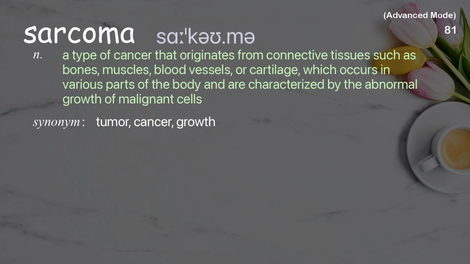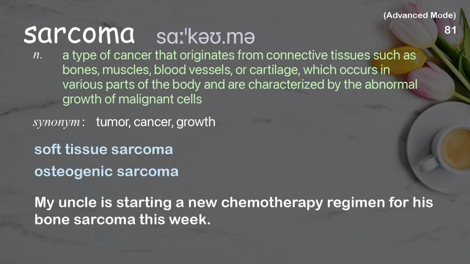Sarcoma. A type of cancer that originates from connective tissues such as bones, muscles, blood vessels, or cartilage, which occurs in various parts of the body and are characterized by the abnormal growth of malignant cells. Examples: soft tissue sarcoma, osteogenic sarcoma. My uncle is starting a new chemotherapy regimen for his bone sarcoma this week.